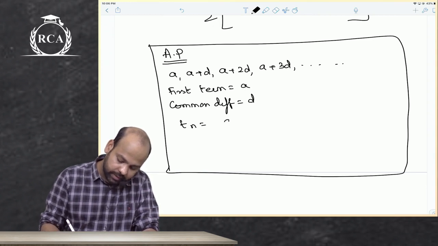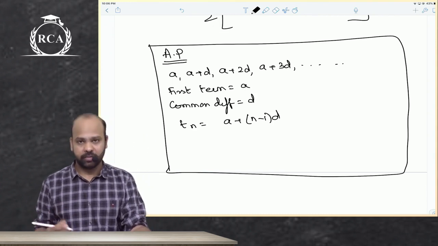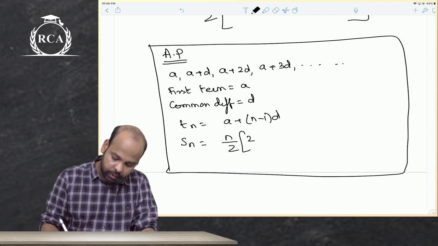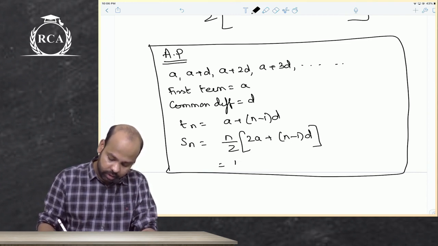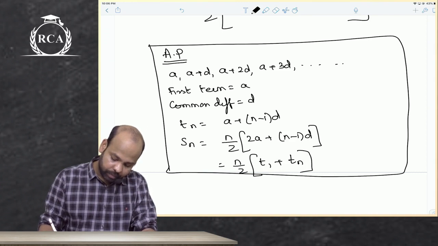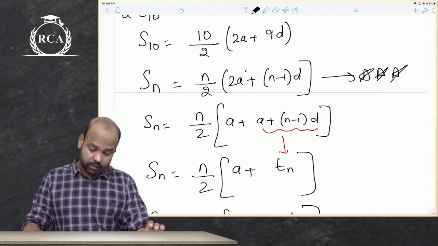The nth term is written as a plus n minus 1 into d. Sum to n terms is n by 2 into 2a plus n minus 1 into d, which can also be written as n by 2 into first term plus last term, t1 plus tn. That is how you can write this. This is what we have learned.